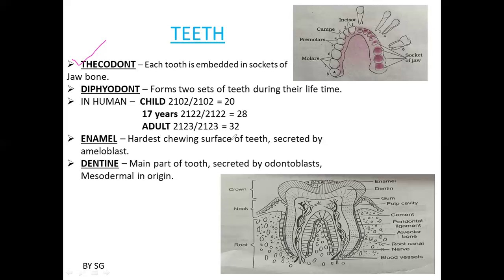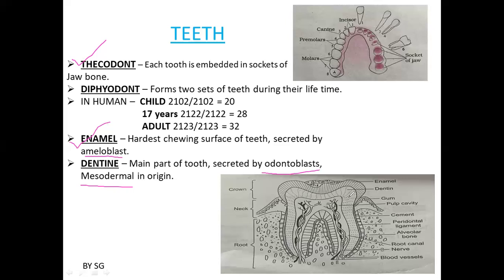The hardest substance found in the body is enamel. This enamel is secreted by a group of cells which we call ameloblast cells. The main part of the teeth is secreted by the odontoblast cells and is mesodermal in origin, that is dentine. Here you can see the structure of the tooth.